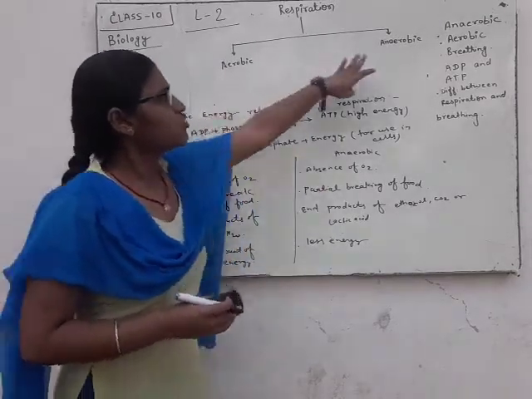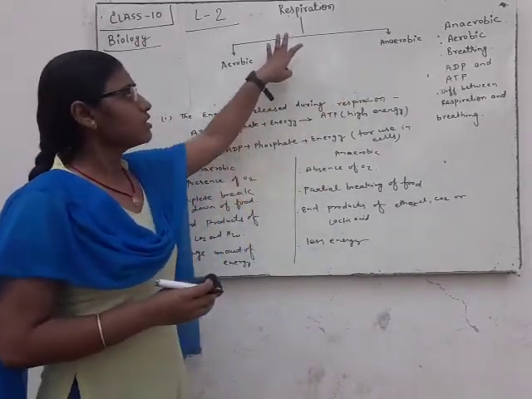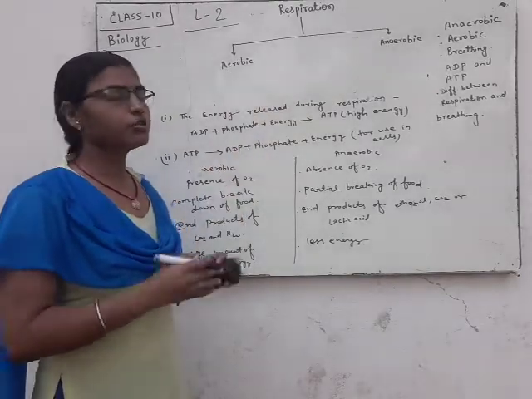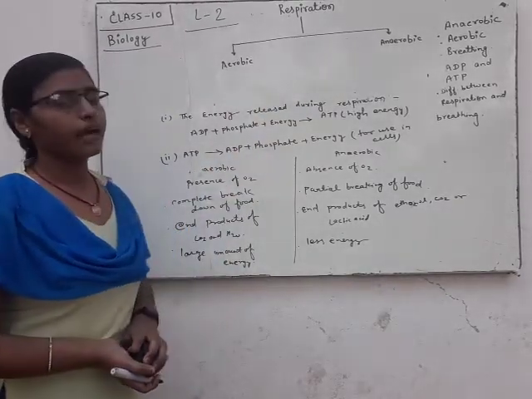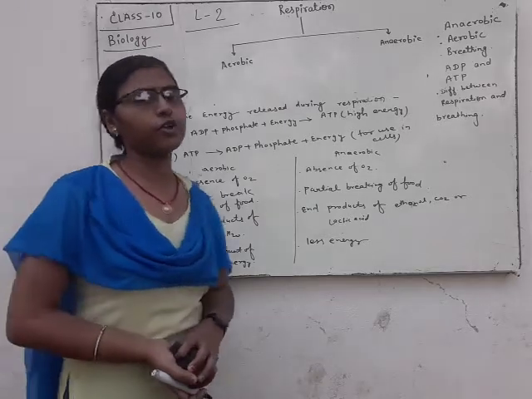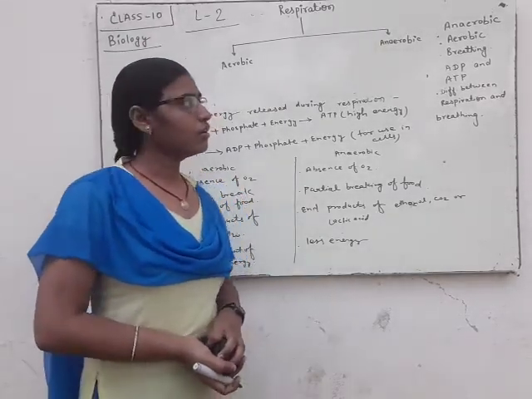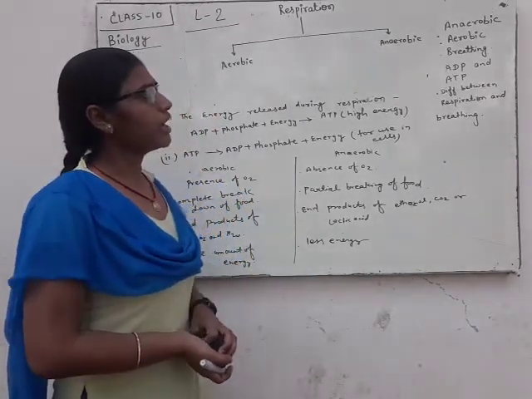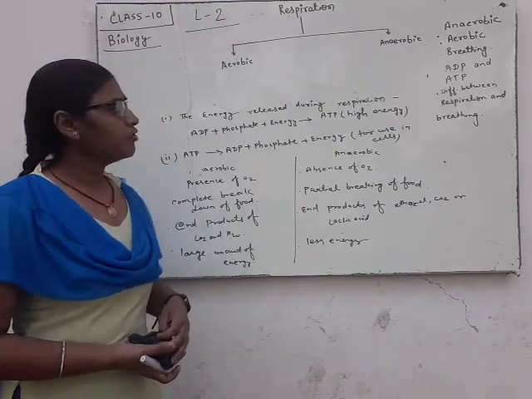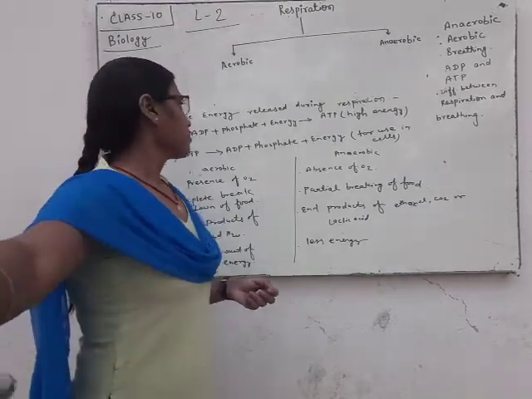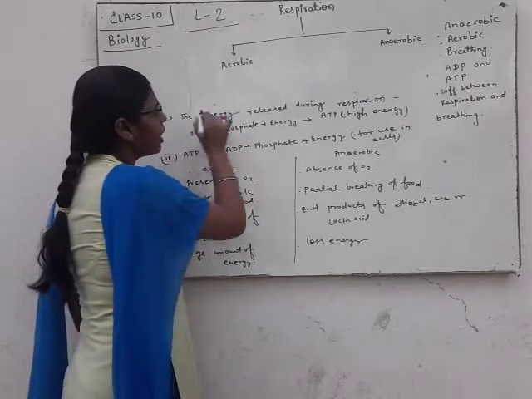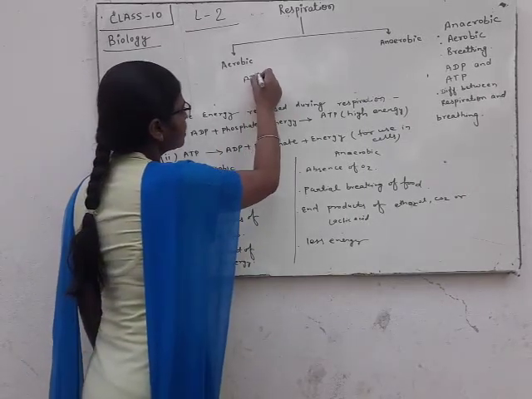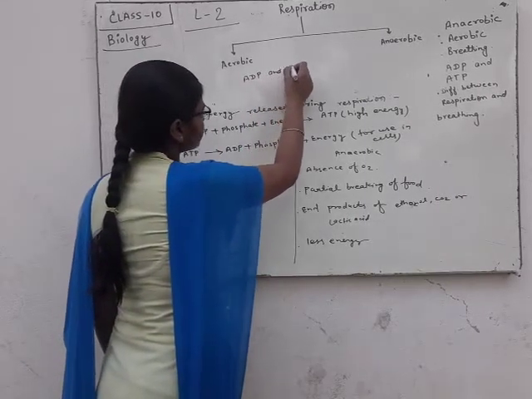Now the types of respiration. There are two types, two methods of respiration: aerobic respiration and anaerobic respiration. Before knowing aerobic and anaerobic respiration, we will learn about ADP and ATP.